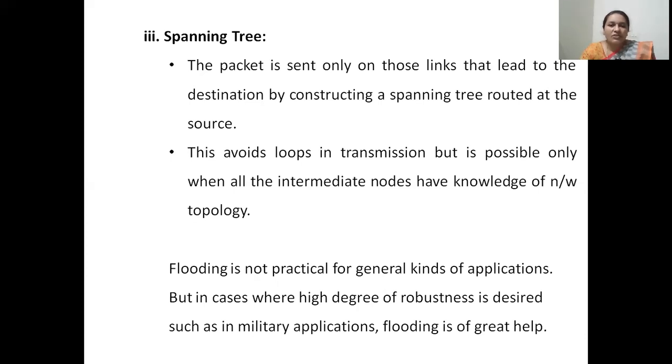The packet will be sent only on those links which are part of the spanning tree. So this avoids loops in the transmission of that particular packet. For the spanning tree to be constructed, the intermediate node should have knowledge of the network topology. Only then can the spanning tree mechanism work.